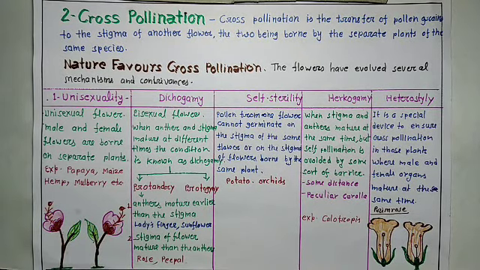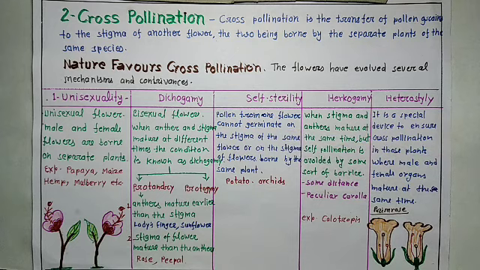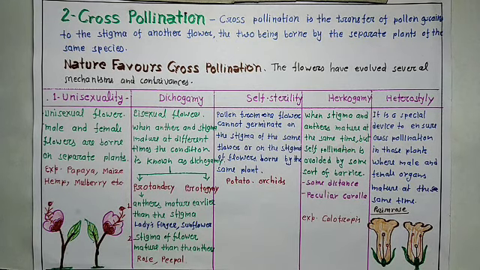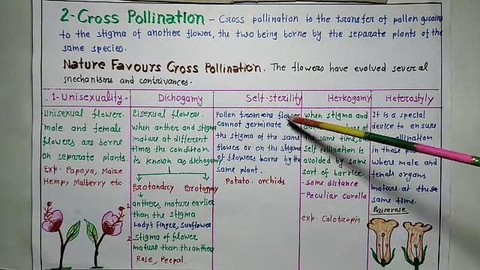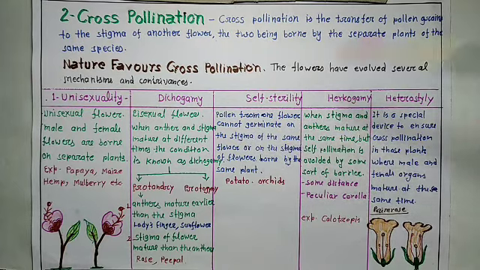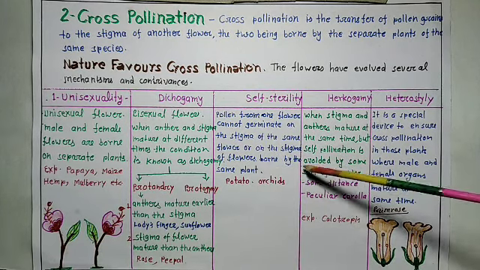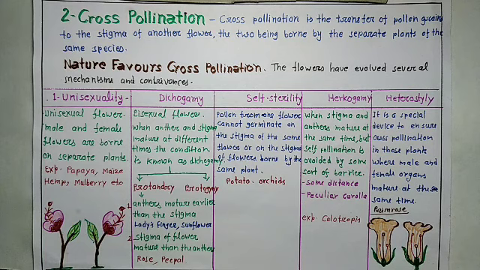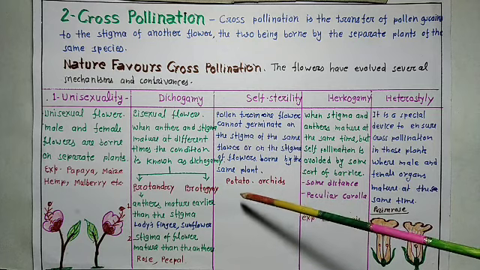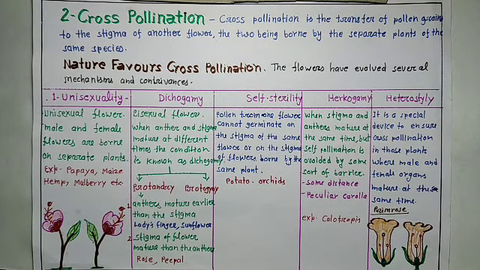Now, self-sterility. Listen carefully. Pollen from one flower cannot germinate on the stigma of the same flower or on the stigma of flowers borne by the same plant. This is called self-sterility. Examples are potato and orchids.